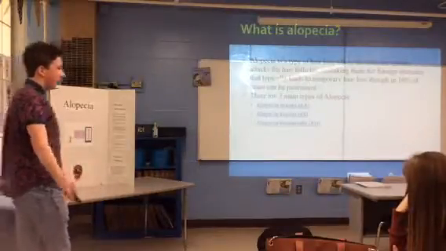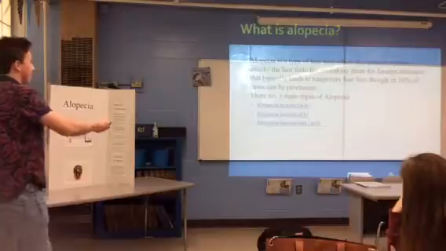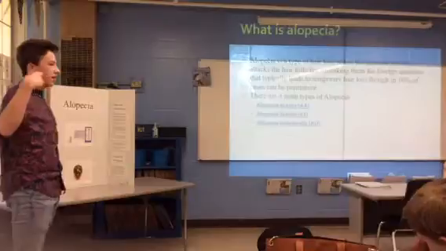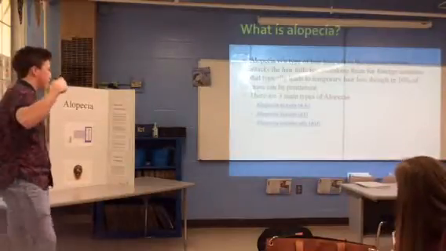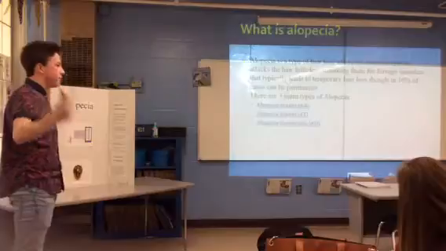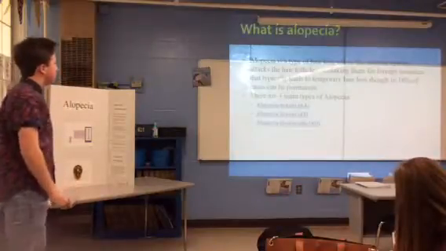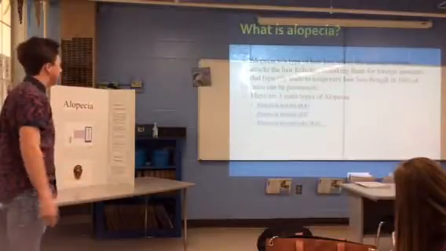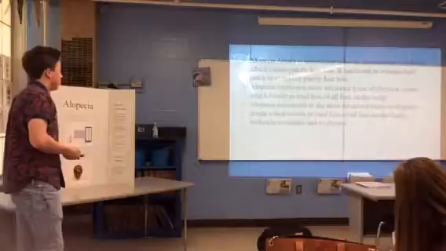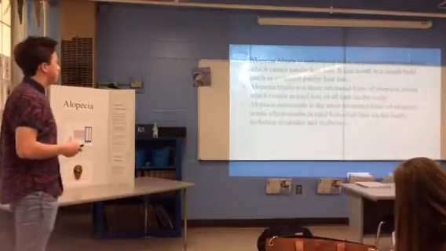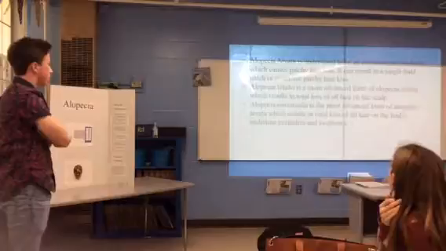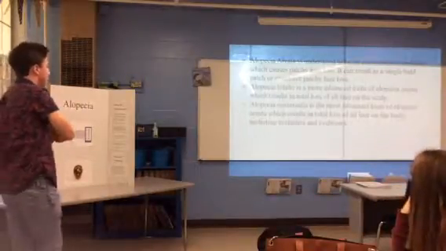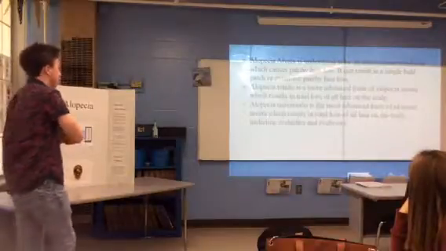I don't have alopecia, but alopecia is where the immune system attacks the hair follicles of your hair, and the hair just falls out. There are three main types: alopecia areata, alopecia totalis, and alopecia universalis. Alopecia areata is understood to be an autoimmune condition which causes patchy hair loss, not the whole head, just patches everywhere, and it can result in a single bald patch or extensively patchy hair loss.